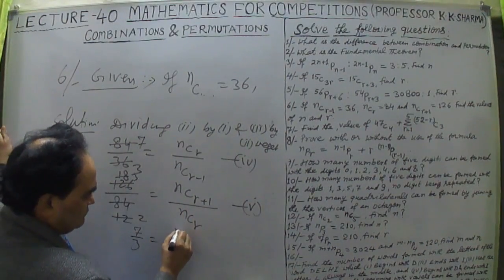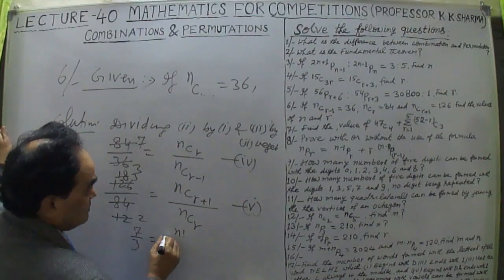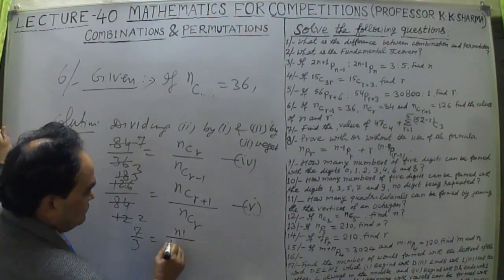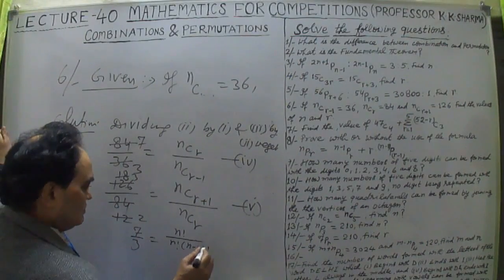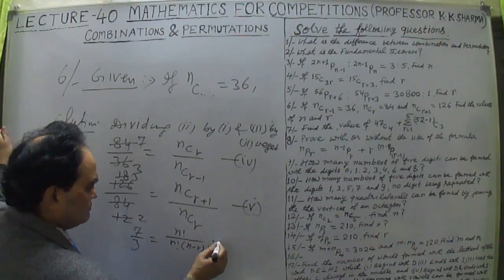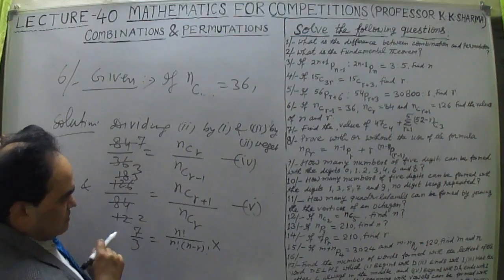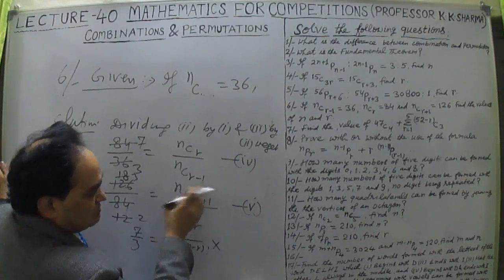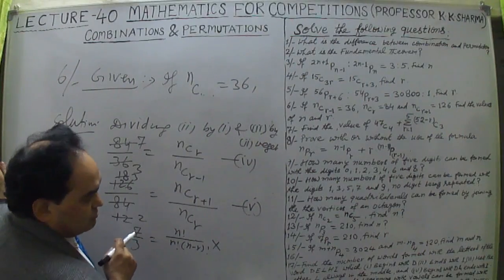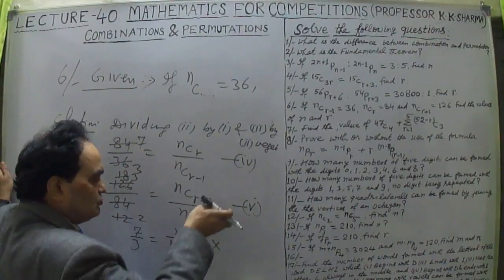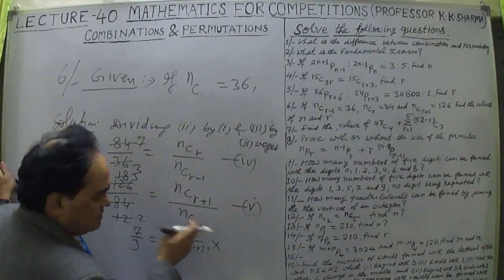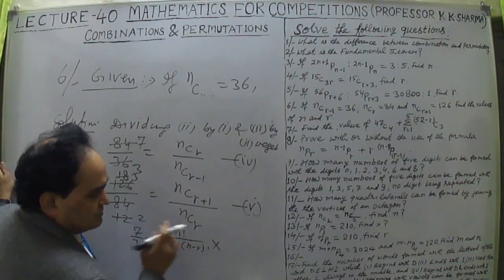nCr means factorial n upon factorial r into factorial n minus r, divided by, now let me write here multiplication. Why? Because in this nCr-1, the value of this denominator will be multiplied in the numerator, and this factorial n will come in the denominator.